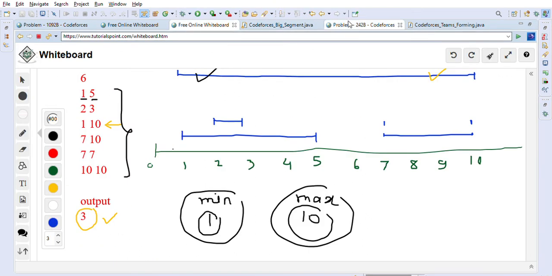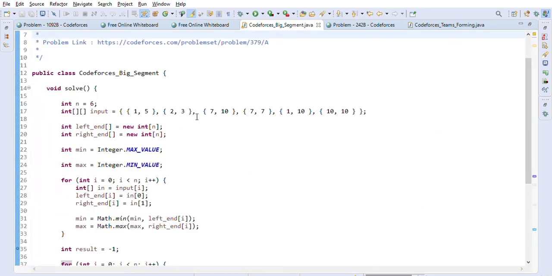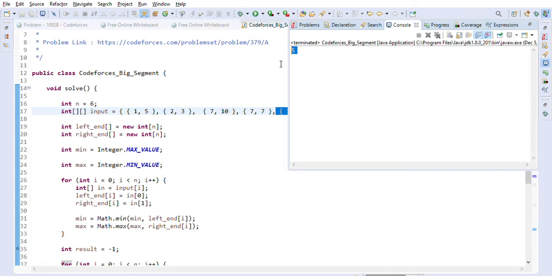1 to 10. So in the example that I was trying, 110, which is the largest segment, which covers all other segments, is appearing at the 5th position. This is 1, this is 2, this is 3, this is 4, and this is the 5th position. That is why we are getting 5 as our answer here.